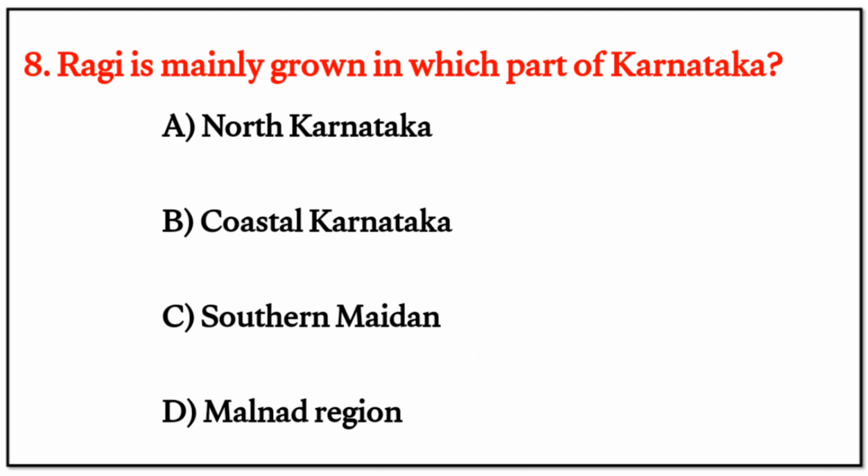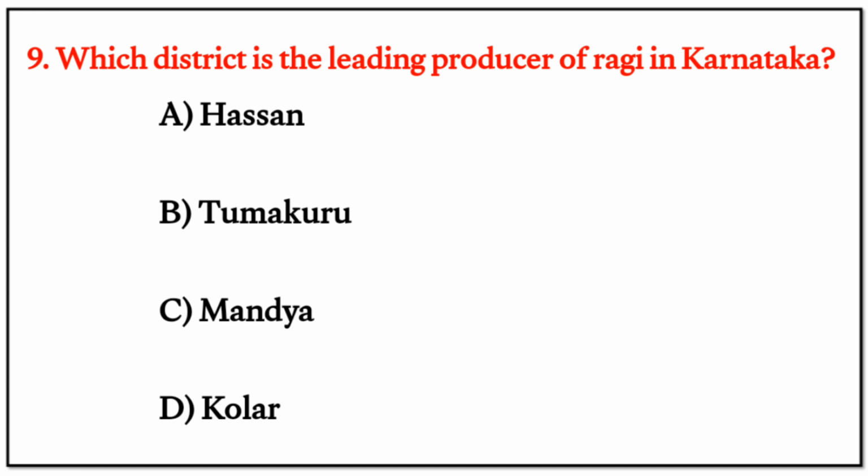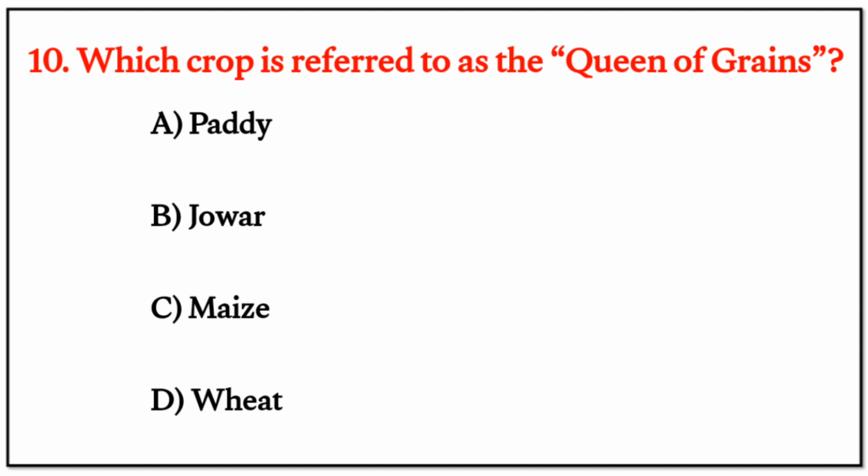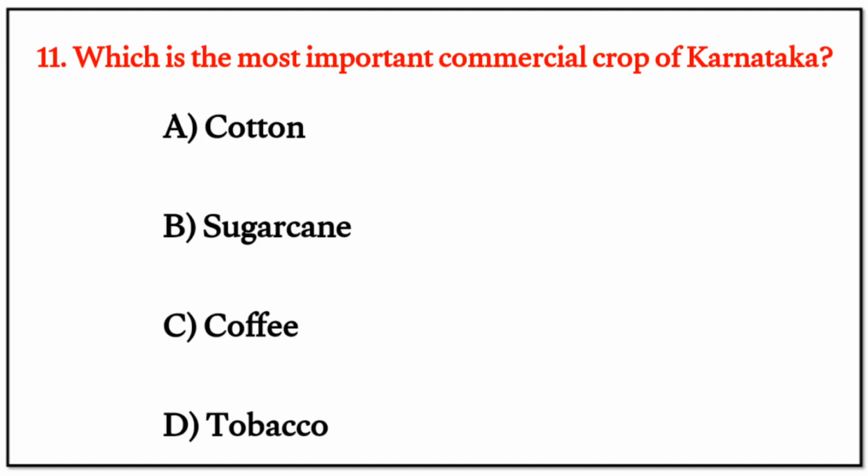Next, ninth, which district is the leading producer of ragi in Karnataka? Options are A, B, C, and D. Our right option is the second one, B, Tumkuru. Next, which crop is referred to as the queen of grains? Options are A, B, C, and D. Our correct option is the third one, C, maize. Next, 11th one, which is the most important commercial crop of Karnataka? Options are A, B, C, and D. Our right option, second one, B, sugarcane.